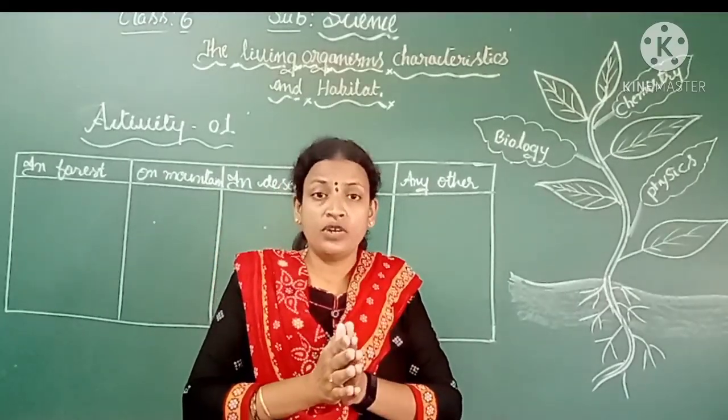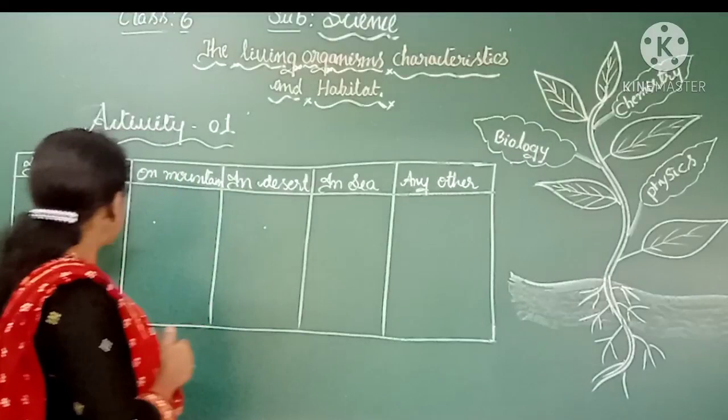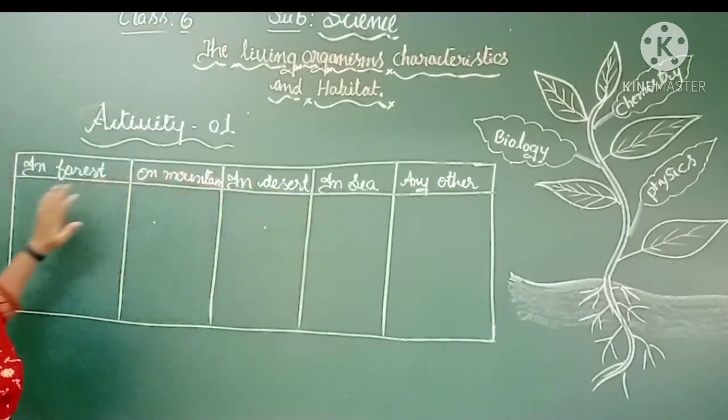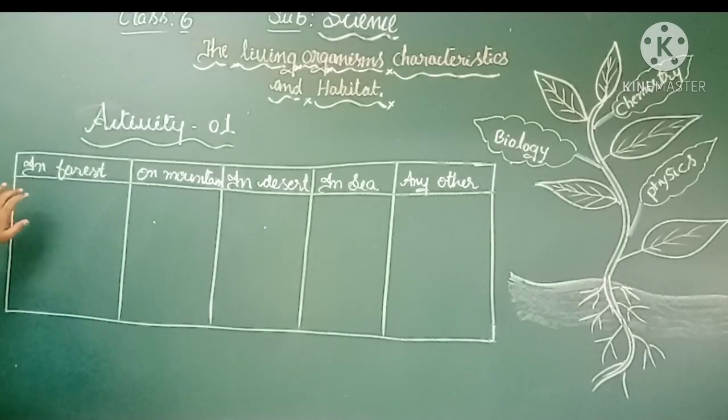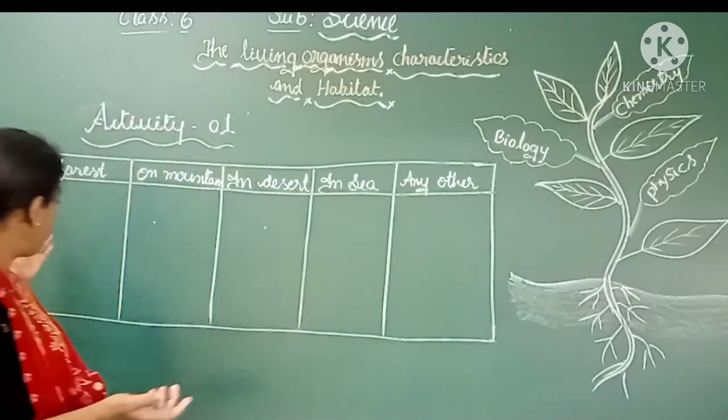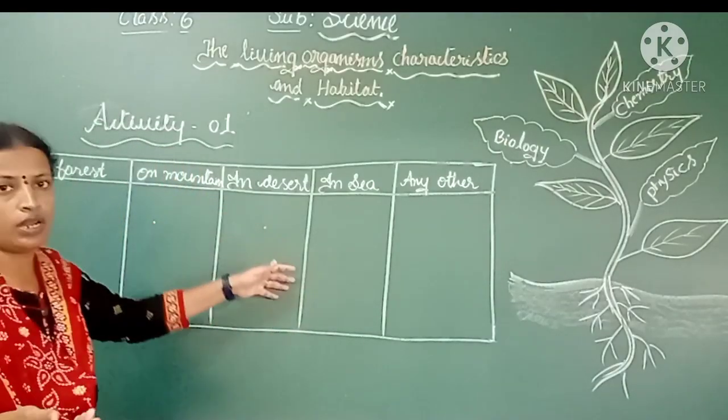Children, I hope you understood the activity. You have to go through these columns and fill them up. In a forest area, write animals, plants and any other things, like a type of soil or pebbles. Pebbles are nothing but small stones. Even if you get small stones, you have to write them with respect to the columns.